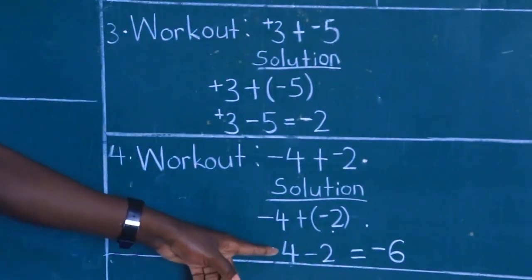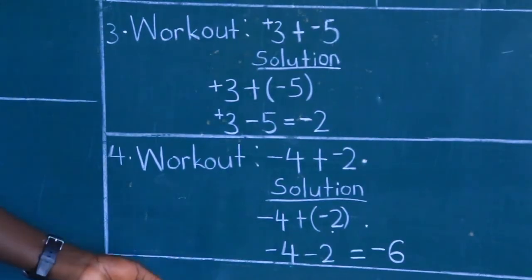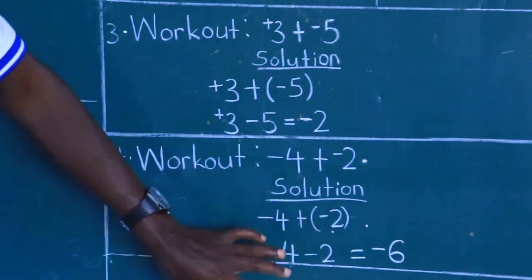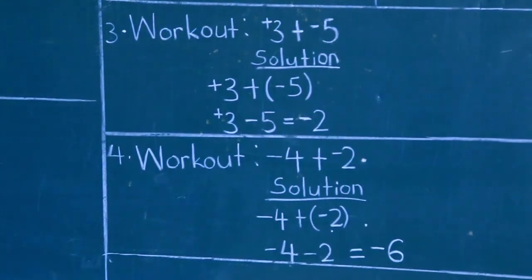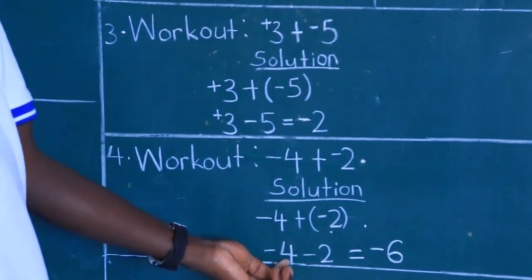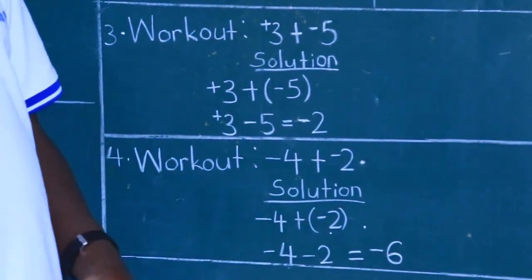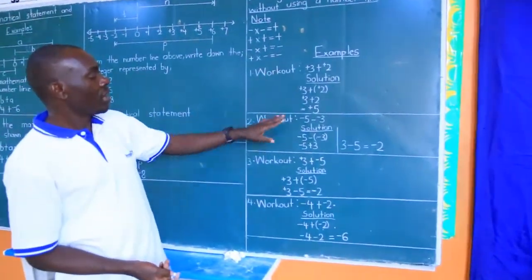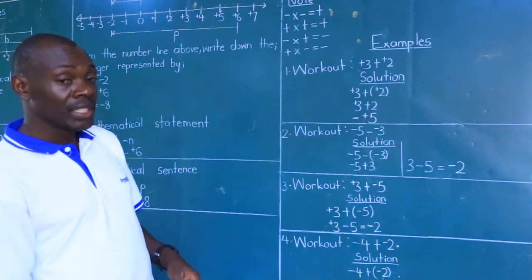Negative 4 take away 2. Take away, meaning go deeper into negatives beyond 4 by 2 steps. That's backwards. So negative 4 minus 2 is a negative 6. Be careful. Meaning when you are starting at negative 4 and go back towards the negatives, that is 2 steps, you will stop at negative 6. That is how we work out such numbers without necessarily using a number line.